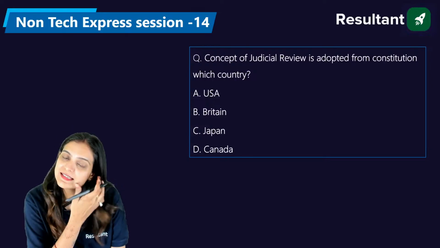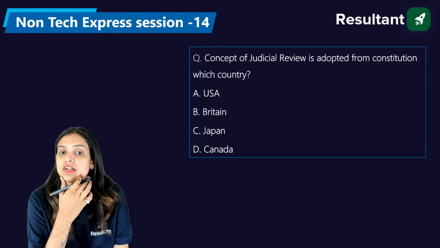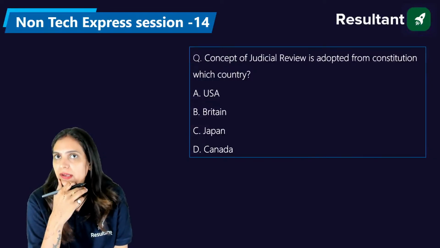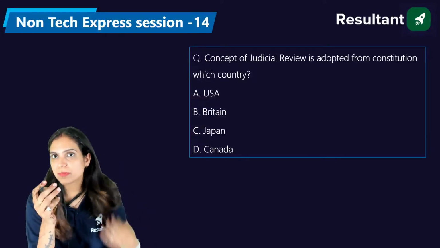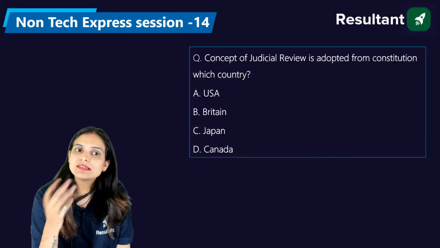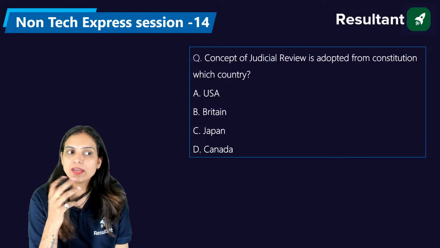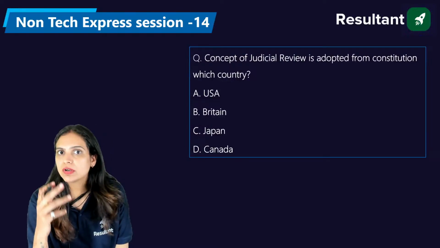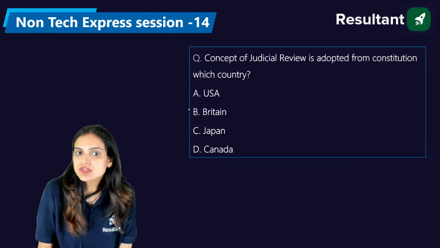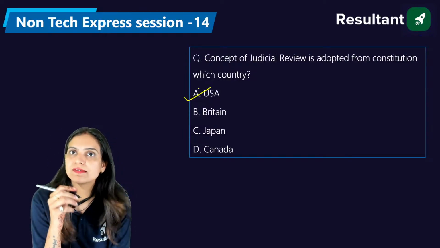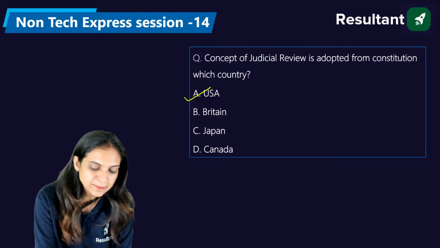Yes, exactly. We do talk about the judicial review. Judicial review, what do you think about it? Suppose, for example, I have given a certain verdict to somebody. Whatever decision I had made, I can review it, or another body which is superior to me can review it again, right? So this feature we have taken from the Constitution of USA. Right answer is A, that is USA.